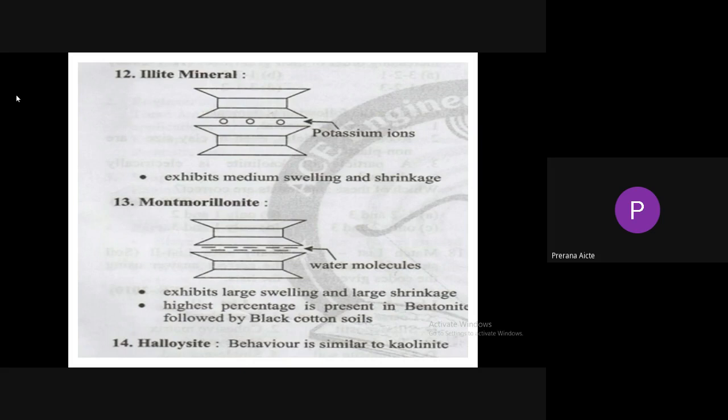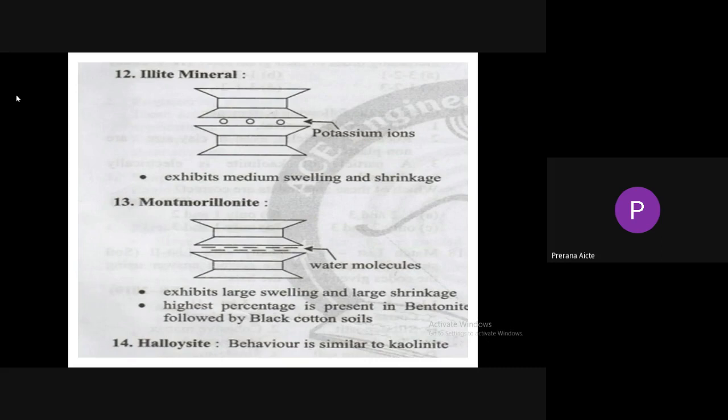It also consists of a 1:2 mineral. So the alumina sheet is sandwiched between two silica sheets, but the main difference between illite mineral and montmorillonite is the bond between two structural units. In the case of montmorillonite, there is no bond between two structural units, but in the case of illite mineral, the two structural units are bonded by potassium ions.